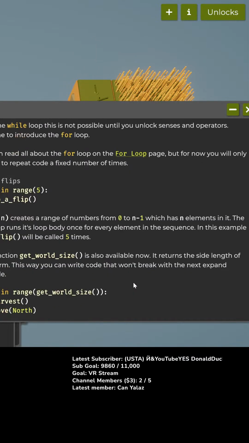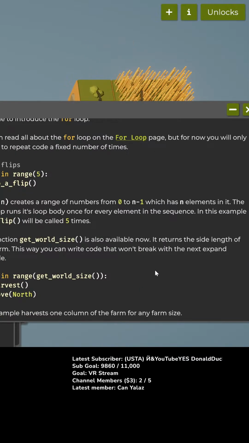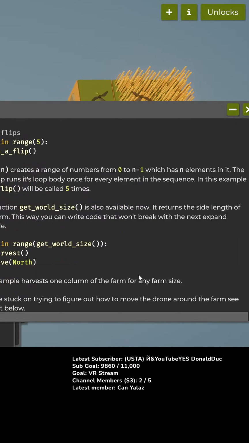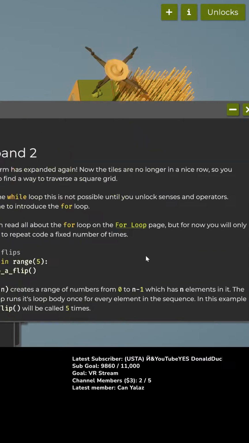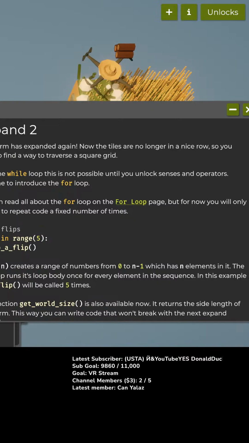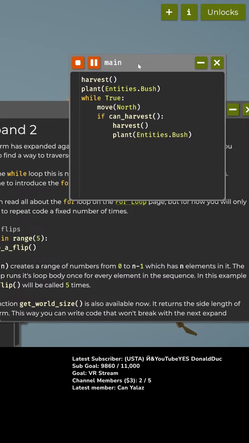Okay, that way I can write code that won't break with the next expansion of the farm. So for i in range(getWorldSize()), harvest, and move north. That harvests one column of the farm for any farm size. If you're stuck, I can show the hints. Well, let's see here. Let's do it like this. Okay, let's stop that while we're working on it. Okay, now get rid of this.